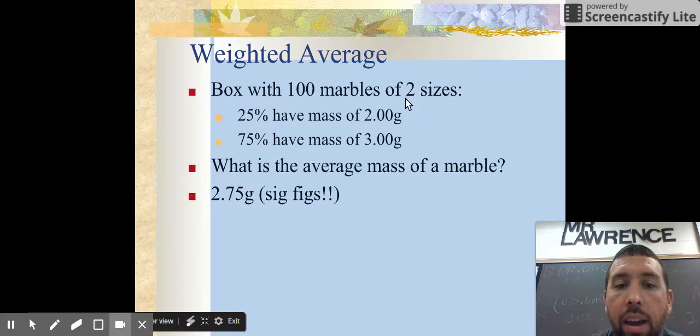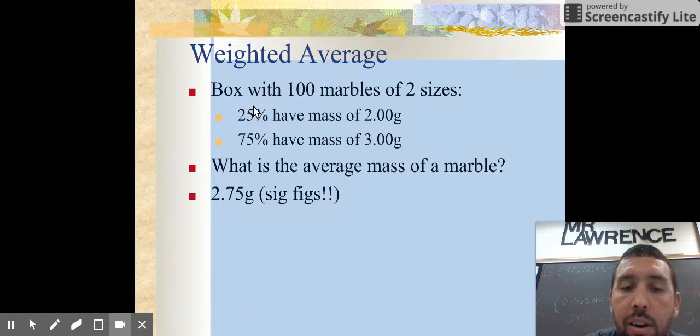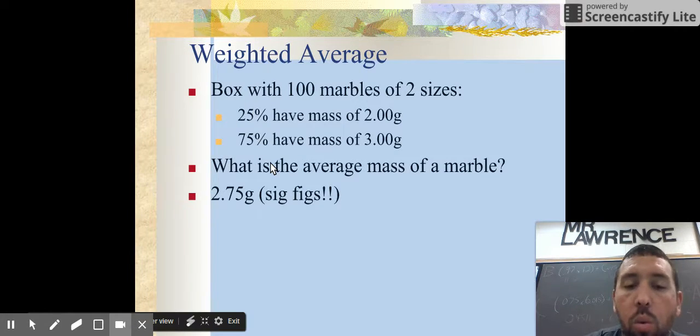So here's an example. If I gave you 100 marbles and there are 2 different sizes, you would see that 25% have a mass of 2 grams and 75% have a mass of 3 grams. Well, how do I find that mass? If this was 50% and this was 50%, then yeah, it's easy to find my mass, and it would be 1.5 grams. Or if I just had 2 marbles, I had a marble of 2 grams and a marble of 3 grams, and I found the mass between the 2 marbles, it would be 1.5. But when I begin to talk about percentages and have more measurements there, I got to come up with an equation or a way to solve this problem.